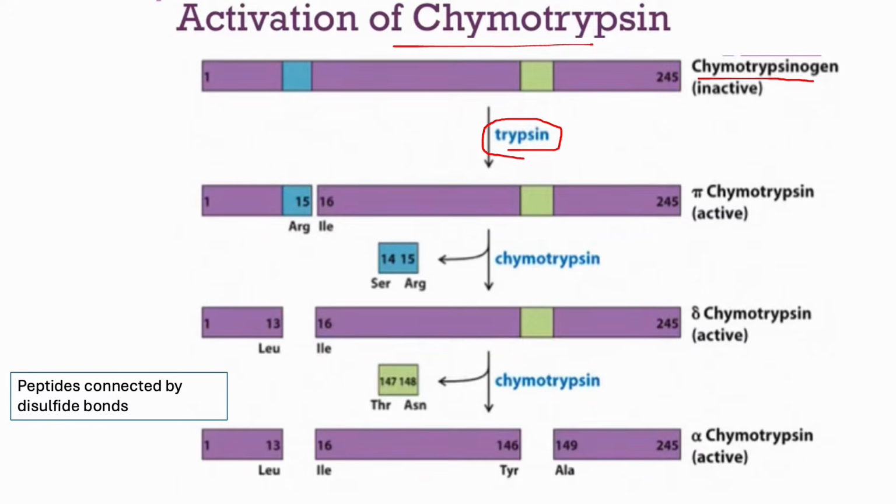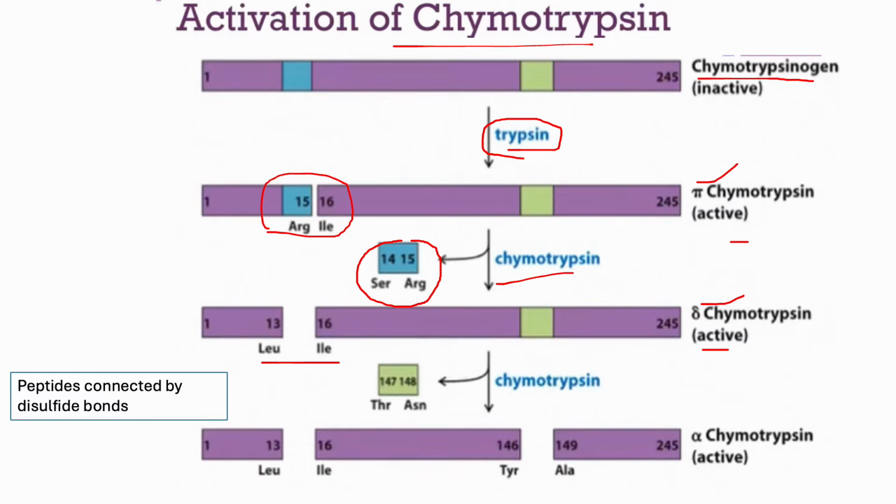Chymotrypsinogen is the zymogen, the inactive form, and with a little cleavage it makes pi chymotrypsin. This is an active form. Here cleavage occurs, and then serine 14 and arginine 15 are removed with the help of chymotrypsin. Then with the loss of residues 13, 14 and 15, that is serine and arginine, this one is delta chymotrypsin. This is also an active form of chymotrypsin.